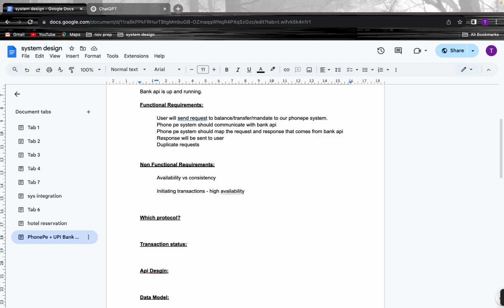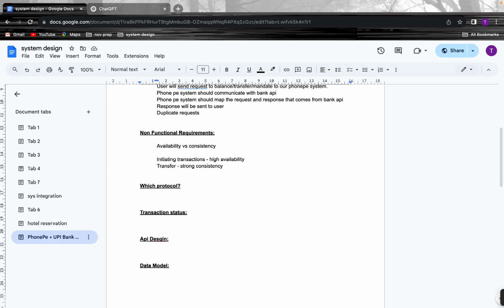As part of the transfer, strong consistency is needed, since the money should be debited and credited, so those transactions should have strong consistency. So this is the trade-off between availability versus consistency.